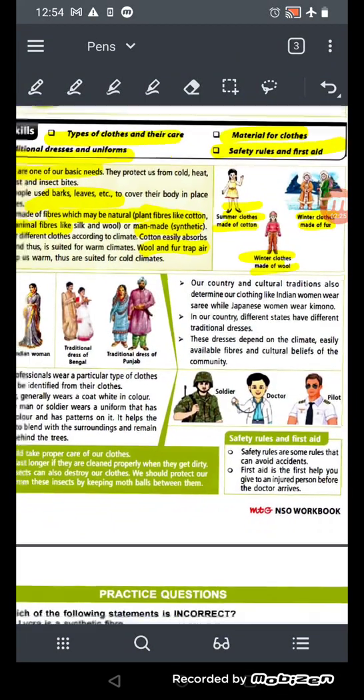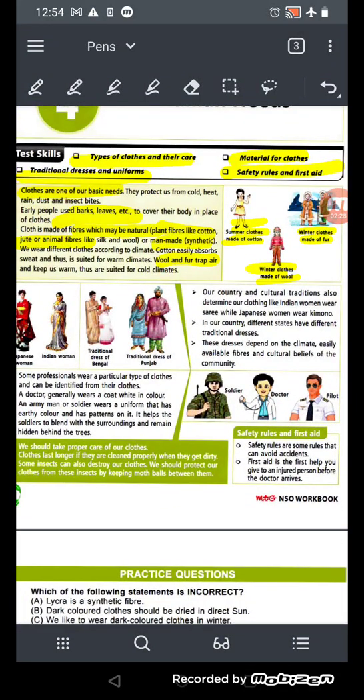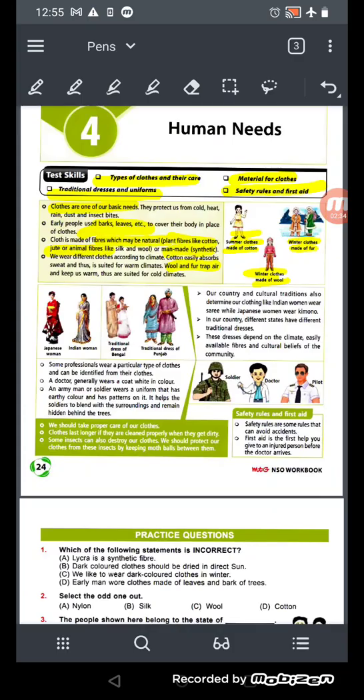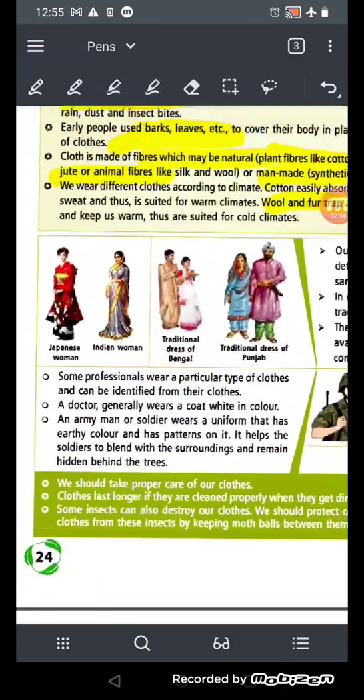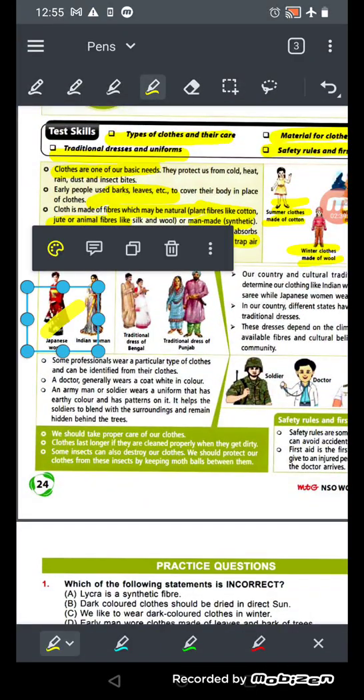Now here, our country and cultural tradition also determine our clothing. Like Indian women wear the sari. Yes, we wear the sari, and Japanese women wear kimonos. This is the Japanese dress. See, this is the Japanese dress.